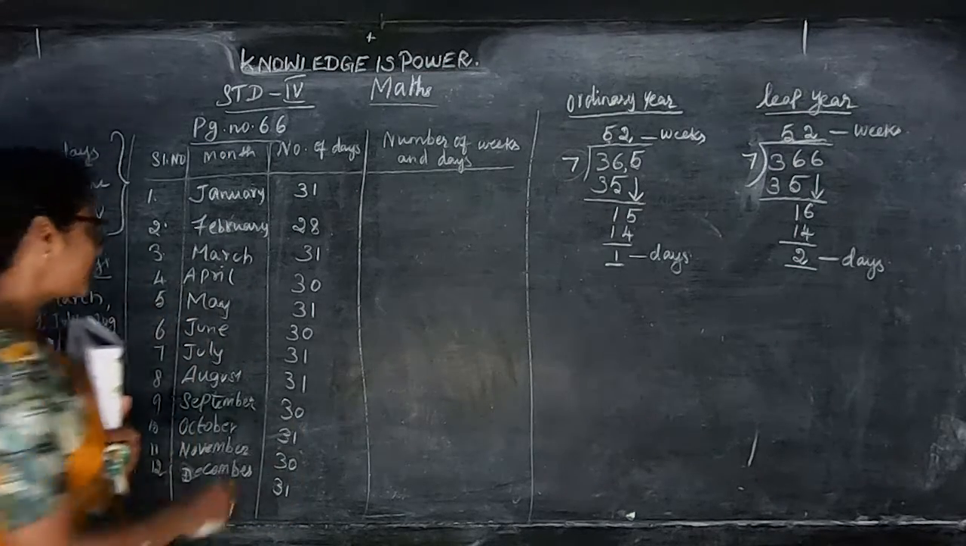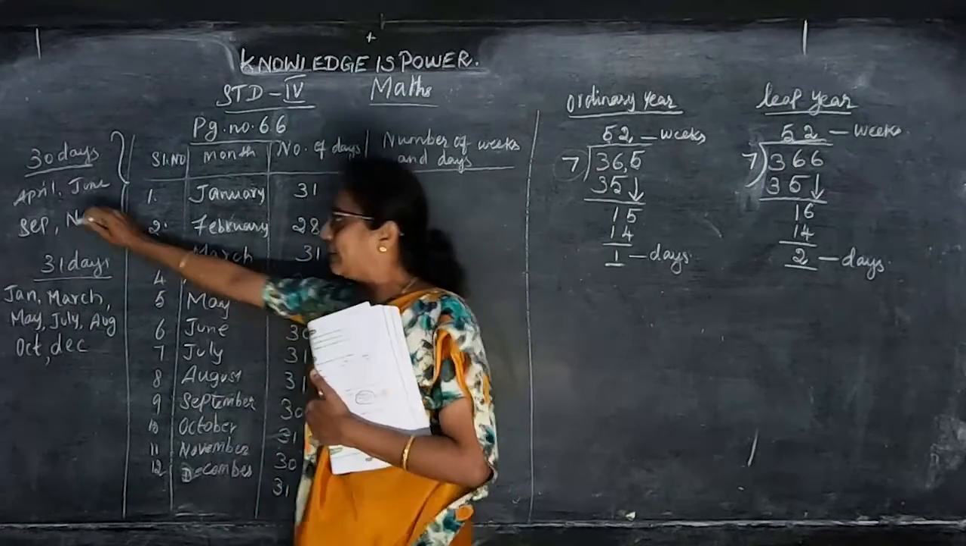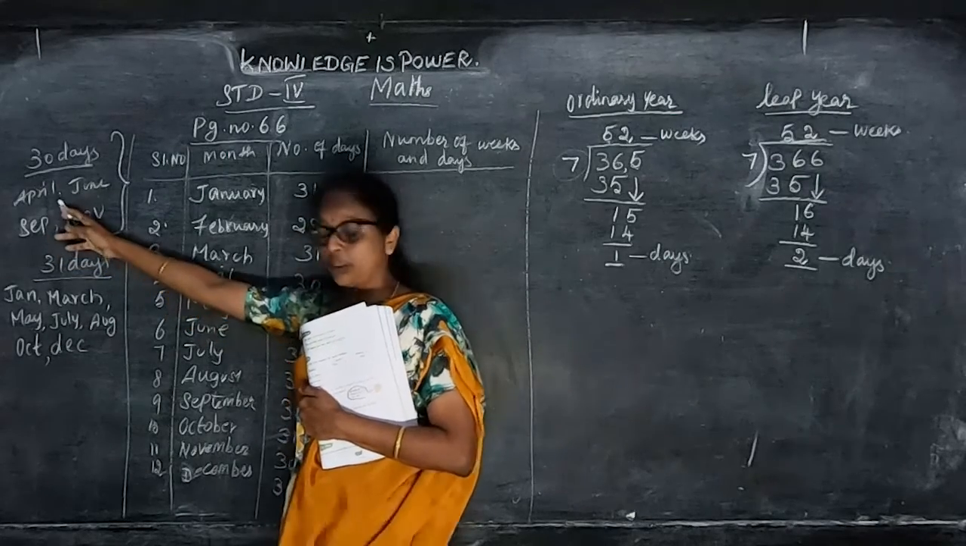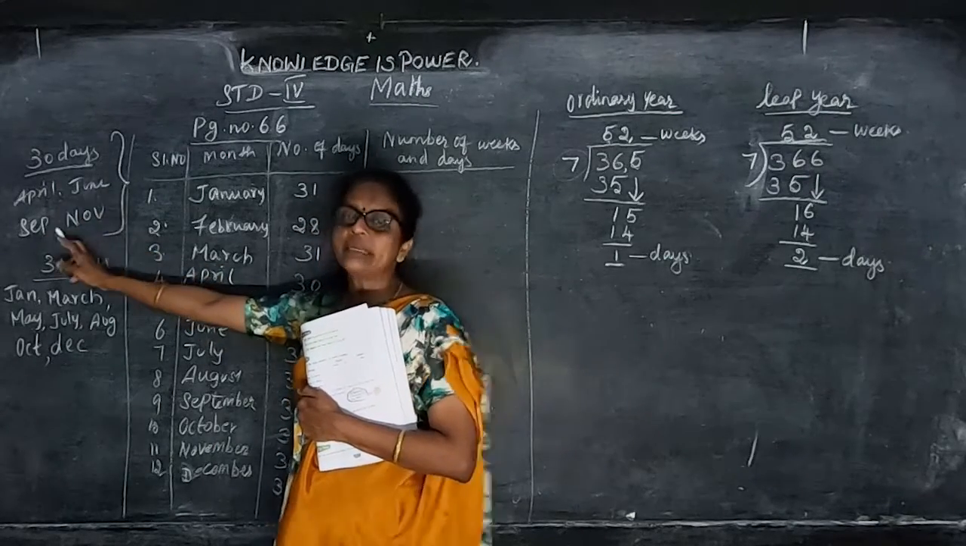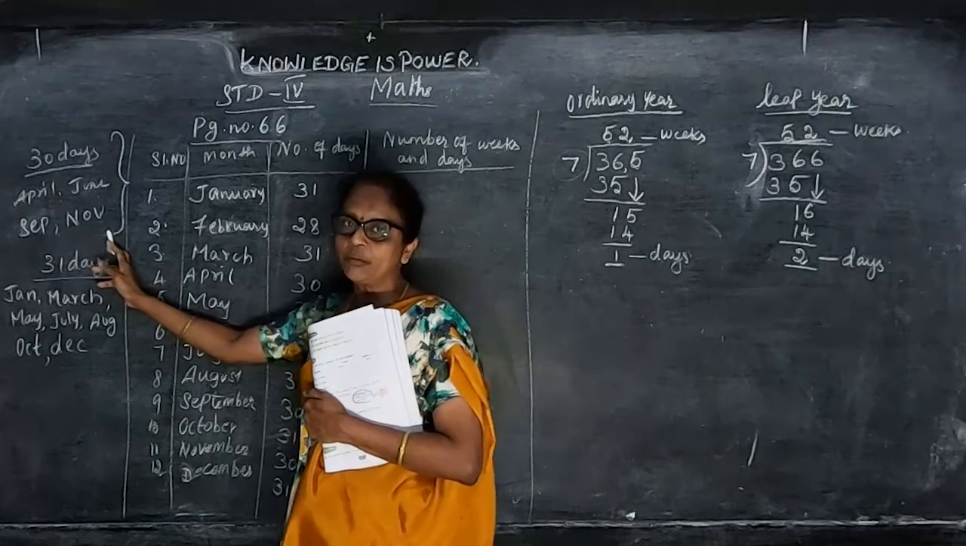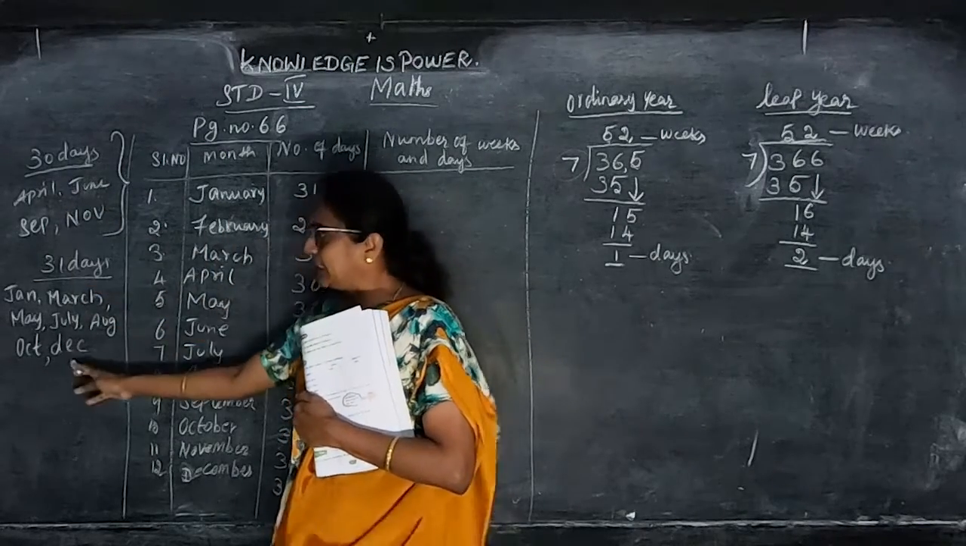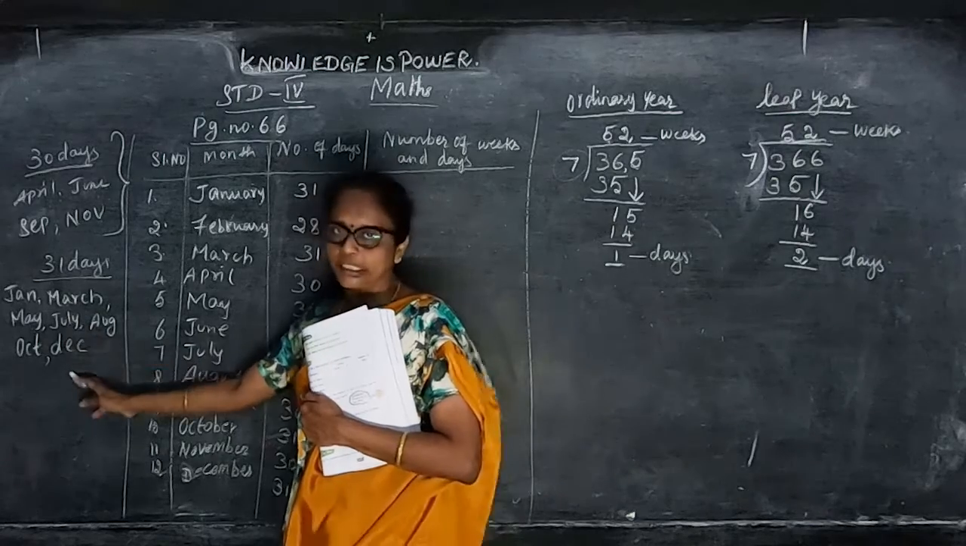Okay, so these are the days to remember like this: April, June, September, November. April is closing, June is reopening. September is the first midterm and after that November is the second midterm. So you get 30 days in these 4 months. The remaining months have 31 days.